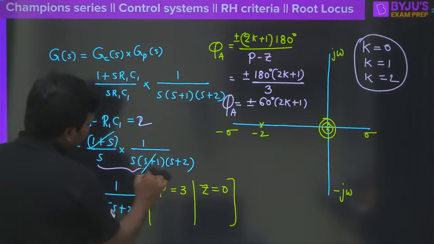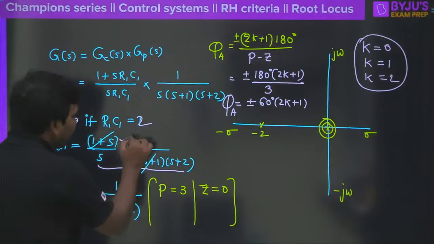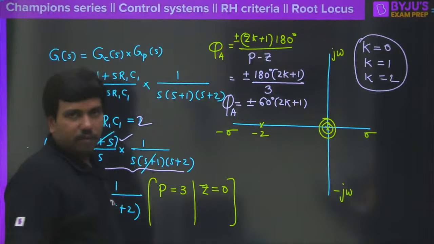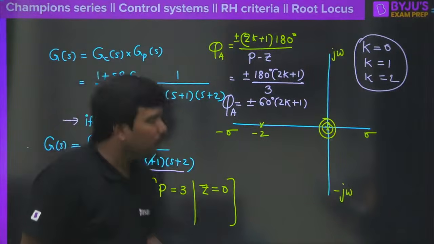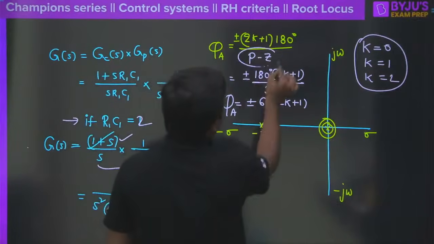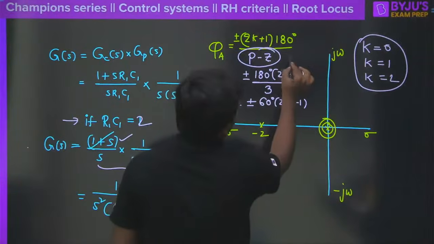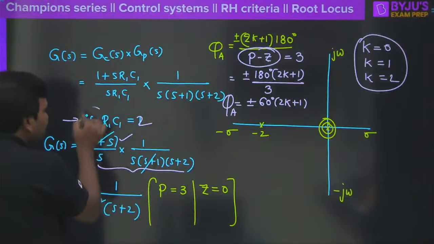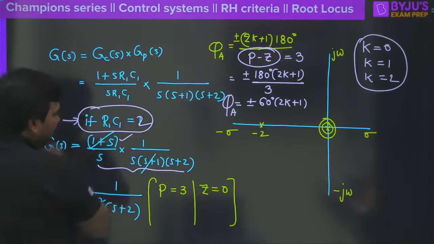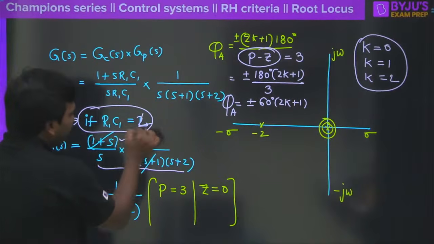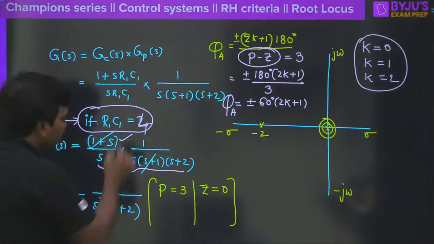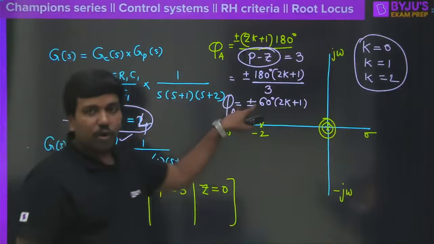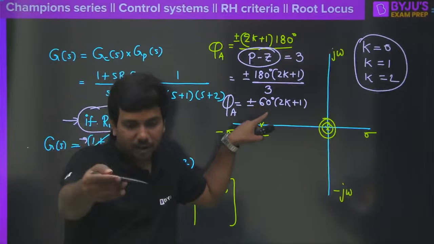Here in the denominator 4 poles are there, in the numerator 1 zero is there. So again P minus Z will be equal to 3 only. Whatever value you have taken for R1 C1, even if you take R1 C1 equal to 4, pole-zero cancellation may not be possible, but you will still get the angle of asymptote as plus or minus 60 degrees, odd multiple. Clear?